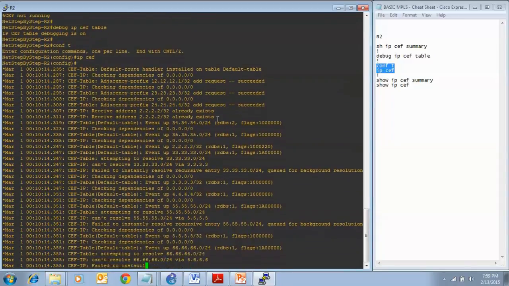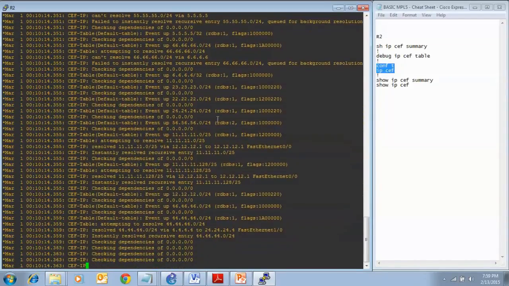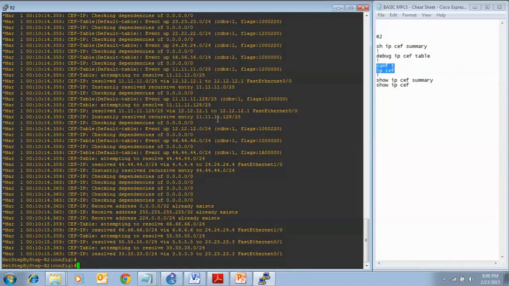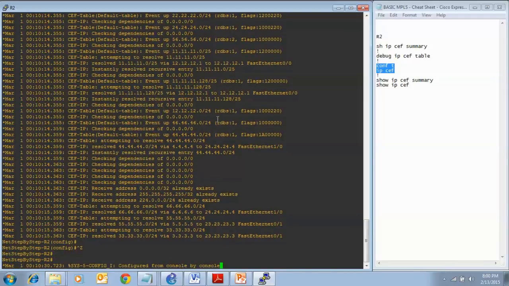As you can see, our CEF table from our debug output is getting all kinds of information now. We're getting events from different prefixes throughout the network, so we know that CEF is receiving this information, and then it's putting the CEF information into the CEF table. I am going to turn debugging off.